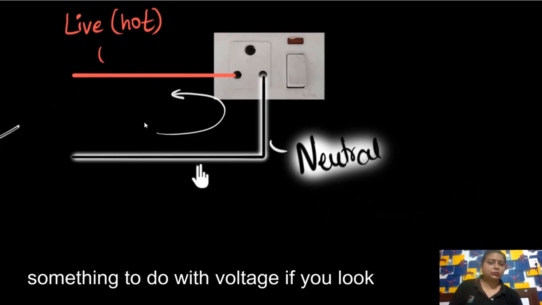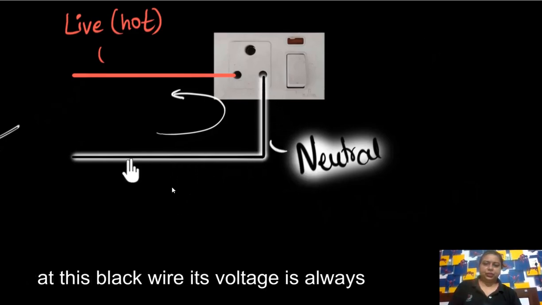No, ऐसा नहीं possible है, because in the last video we already said that in domestic use alternating current is used, and alternating current every time changes its direction. So then why is there a difference? So let's explain why there is a difference in their voltage.